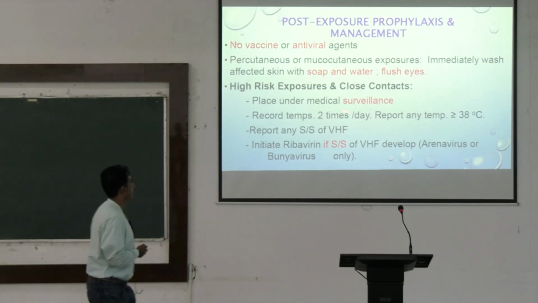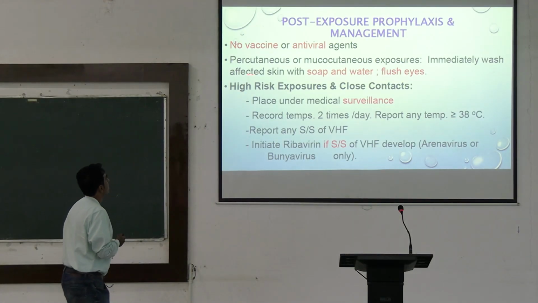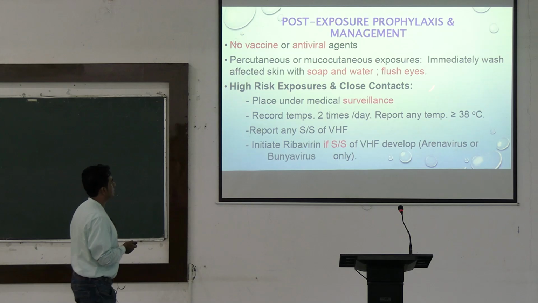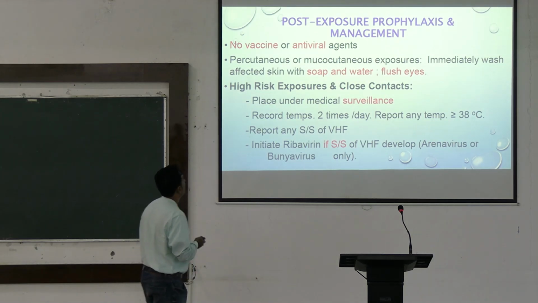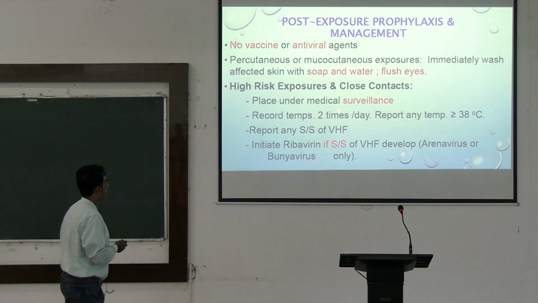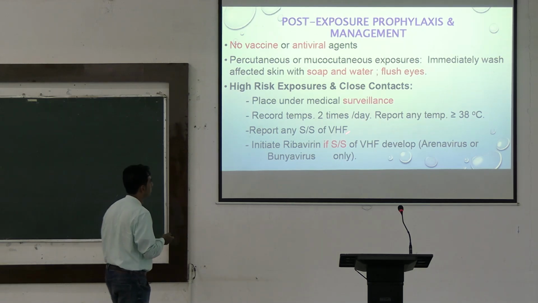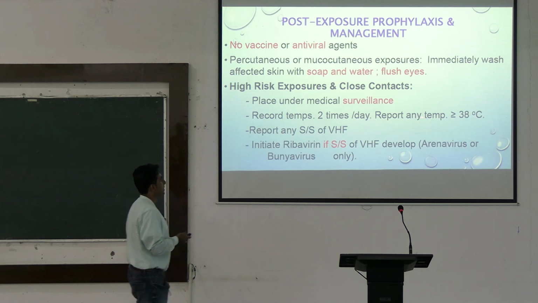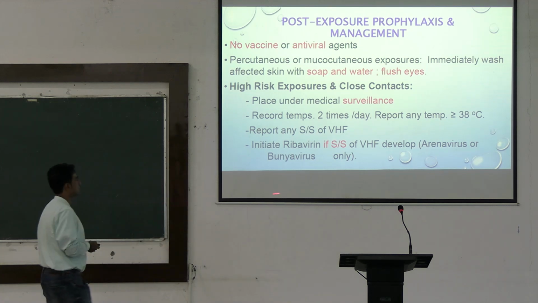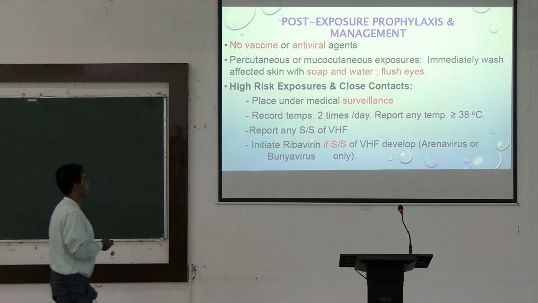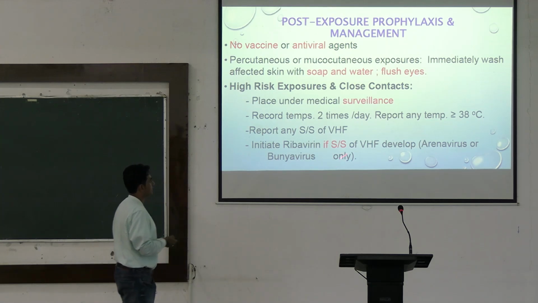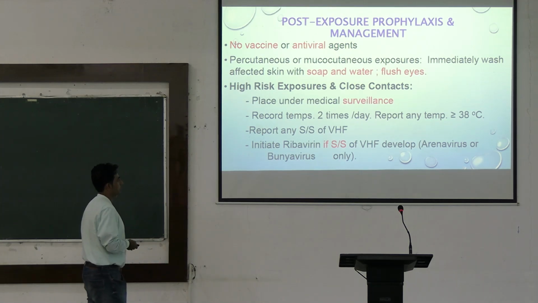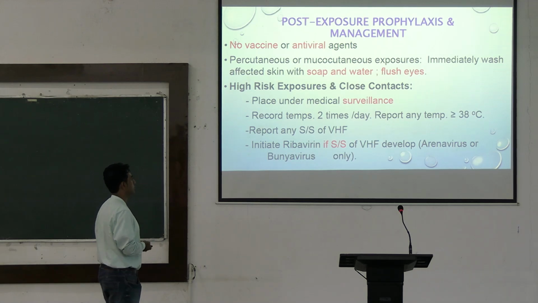There are no specific vaccines or antiviral agents. For percutaneous or mucocutaneous exposure, immediately wash the affected skin with soap and water, flush the eyes. For the high risk exposure and close contacts, place the patient under medical surveillance and record temperature two times per day. Report any temperature more than 38 degrees Celsius and report any signs and symptoms of viral hemorrhagic fever. And if any signs and symptoms develop, start ribavirin only for arenavirus and bunyaviruses.